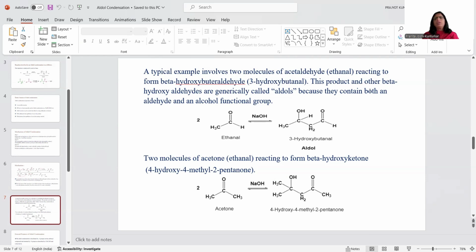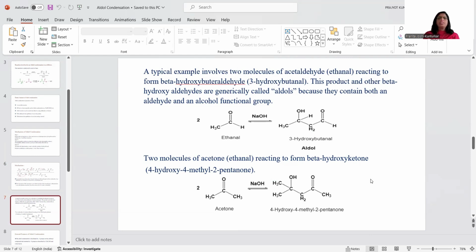This product and other beta hydroxyaldehydes are generally called aldols because they contain both an aldehyde and an alcohol functional group. See here, the end part of this product, CHO, is an aldehyde, and at the beta carbon atom it has an OH group, that is an alcoholic group. So the combination of aldehyde and alcohol is aldol. Two molecules of acetaldehyde result in the formation of 3-hydroxybutanal, which is a beta hydroxyaldehyde.